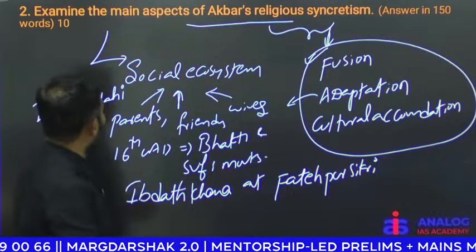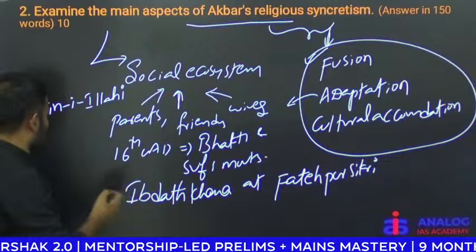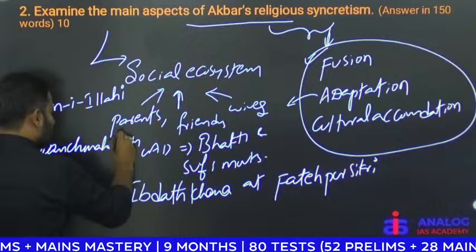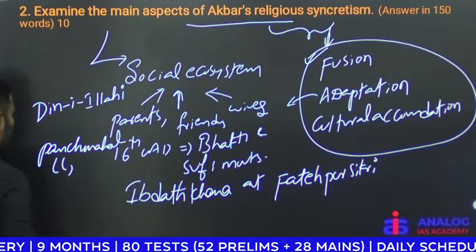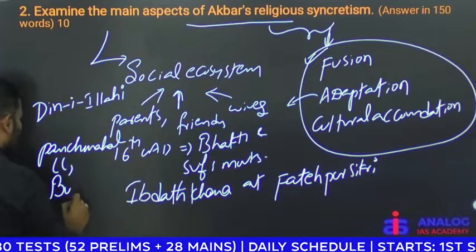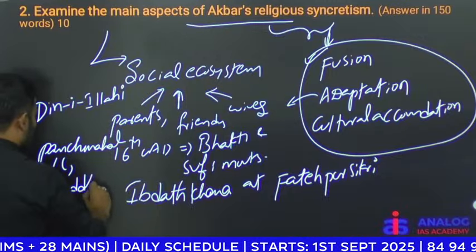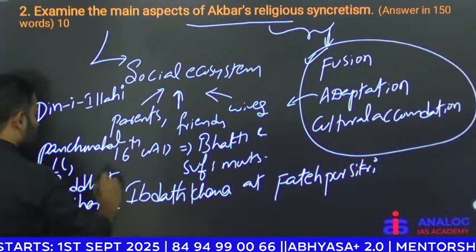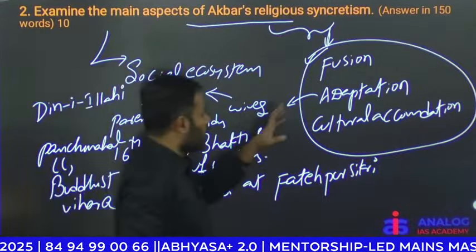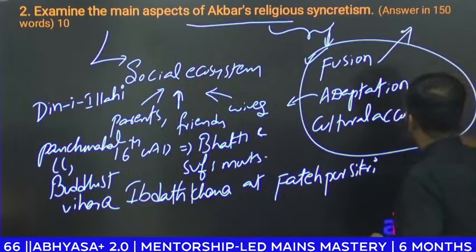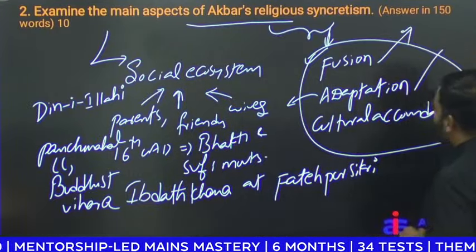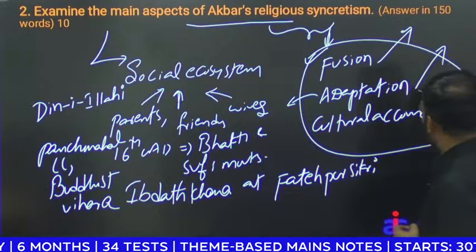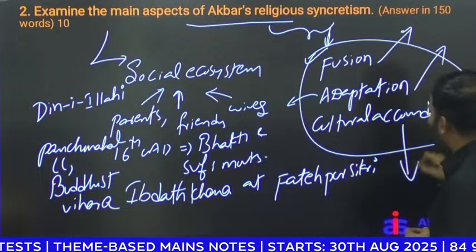Apart from this, we have the Panch Mahal at Fatehpur Sikri, and this Panch Mahal was built with 5 stories on the lines of a Buddhist Vihara. So you can highlight the fusion of beliefs, adoption of various elements, and at the same time cultural accommodation.